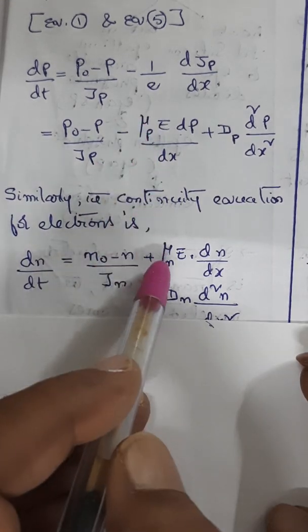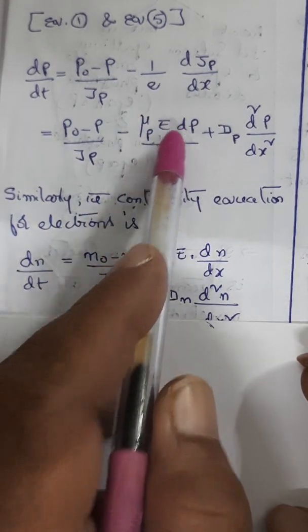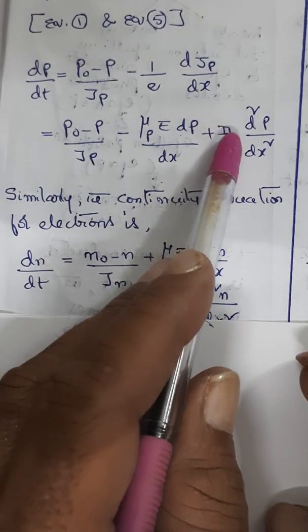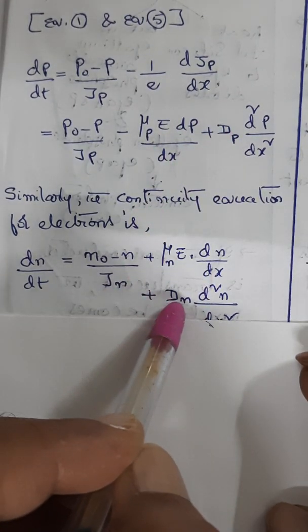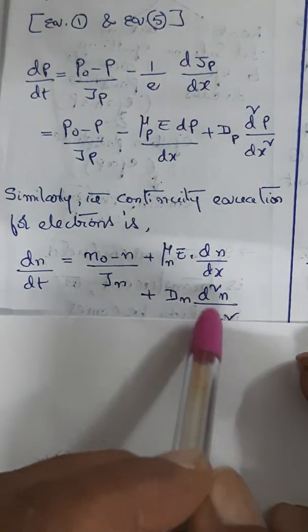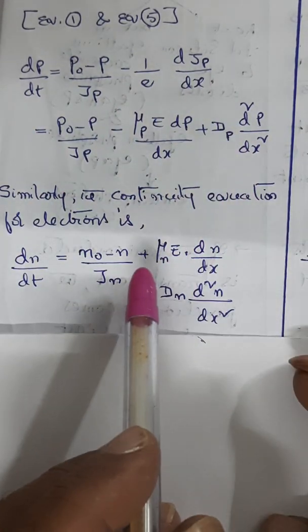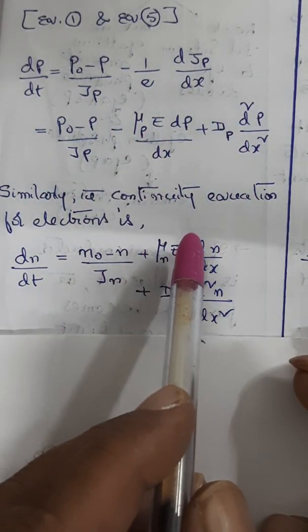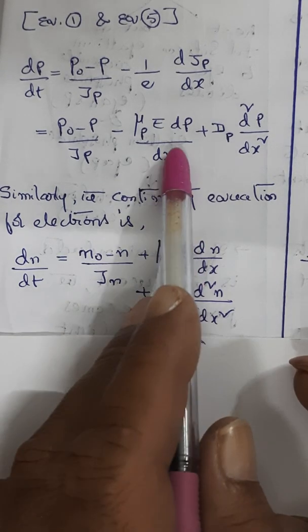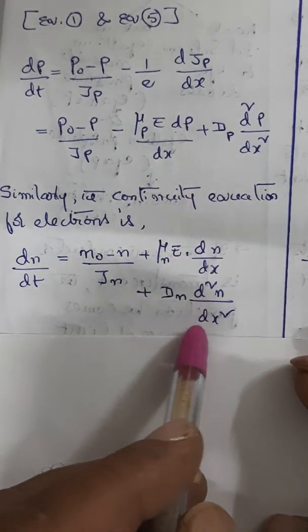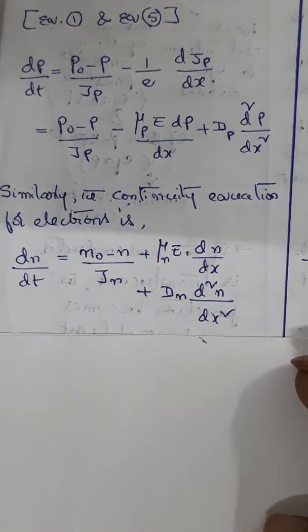Here mu p, you have mu n. Here Dp, you have Dn. You have d square p, here it is d square n. So it is the same equation. These two are the continuity equations for holes as well as electrons in a semiconductor, right?